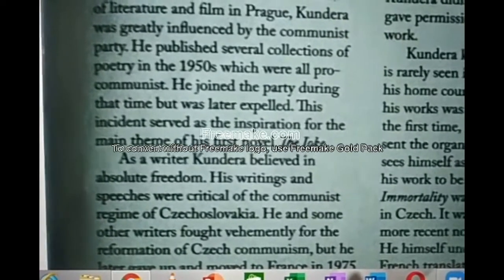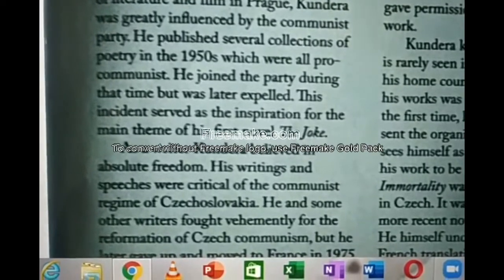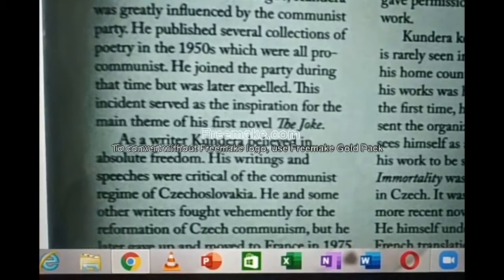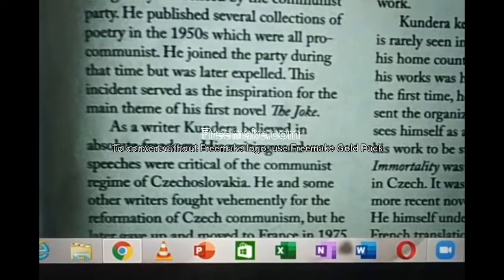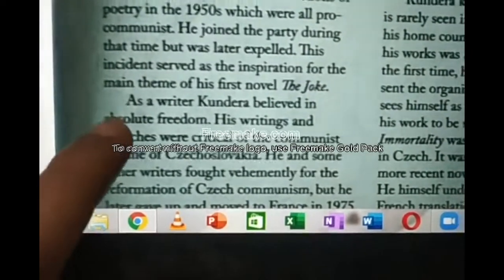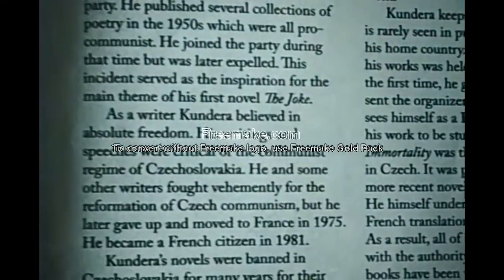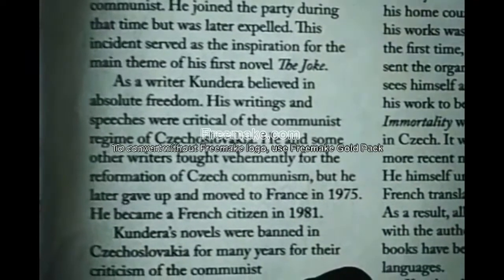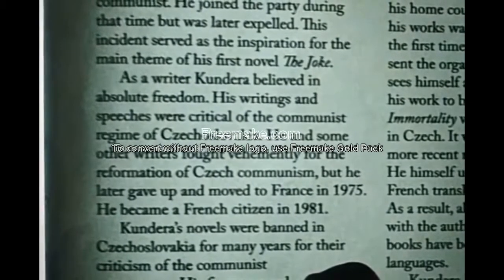He joined the Communist Party during that time, but was later expelled. This incident served as the inspiration for the main theme of his first novel, The Joke. As a writer, Kundera believed in absolute freedom.